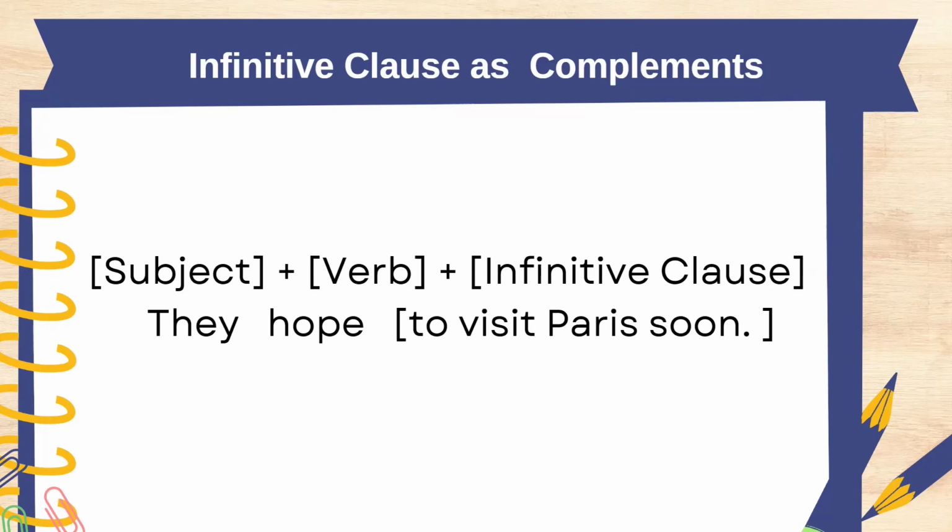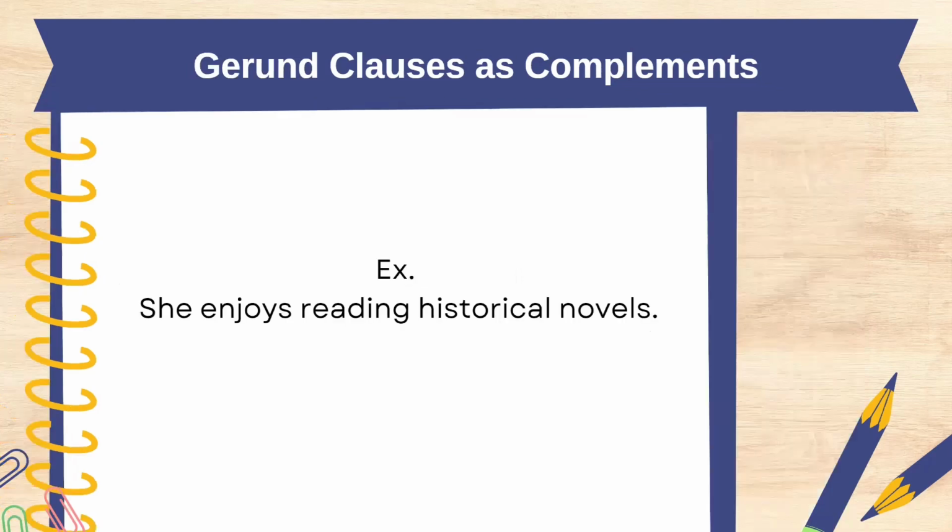All right, now let's move on with the gerund clauses. Next slide, please. So when we say gerund clauses, it uses the verb in its ing form because it's a gerund. So these are used with verbs that are followed by this form. So in this example, we need to define the subject, verb, and the clause. So next slide, please.